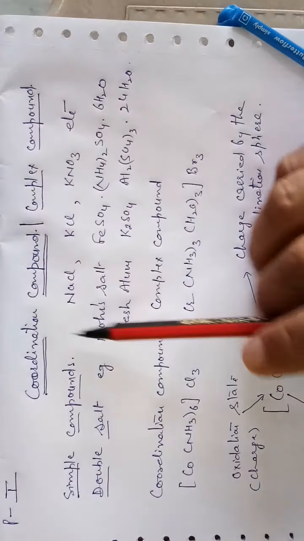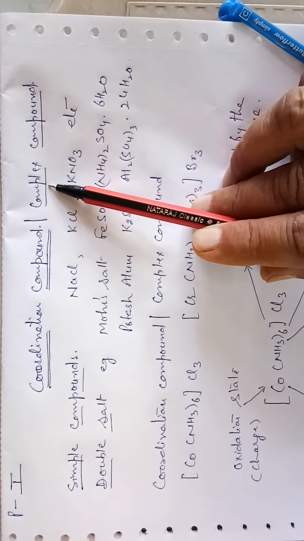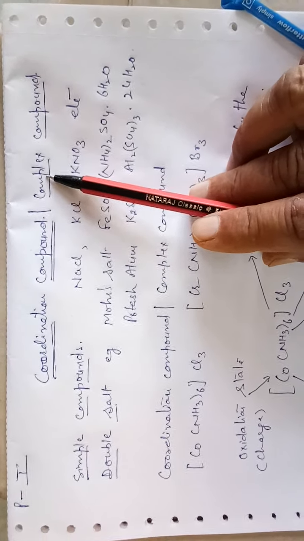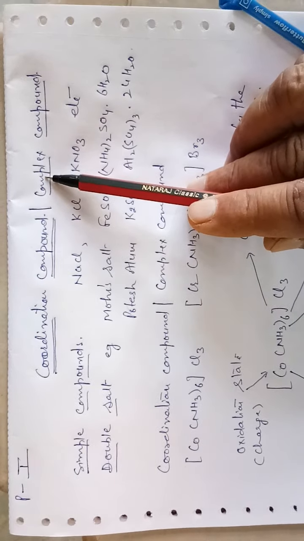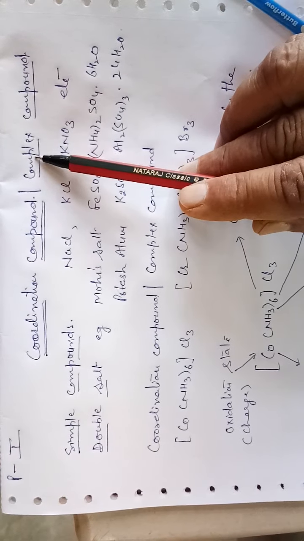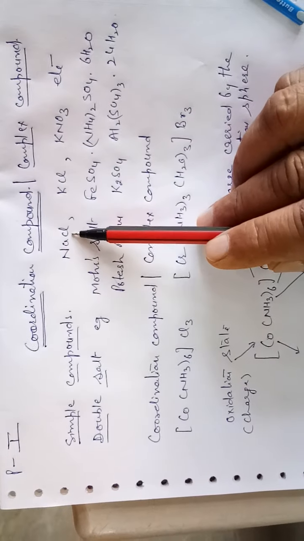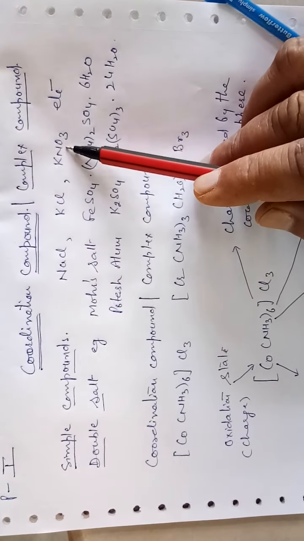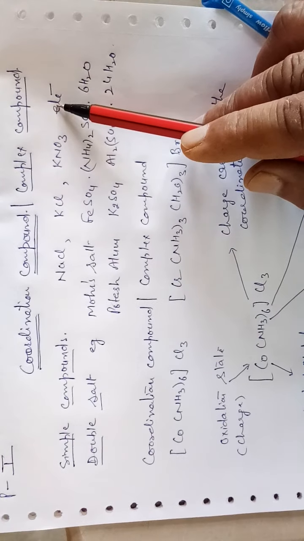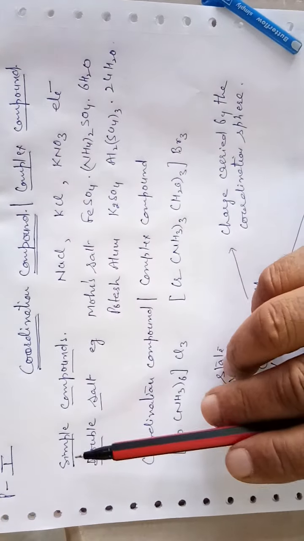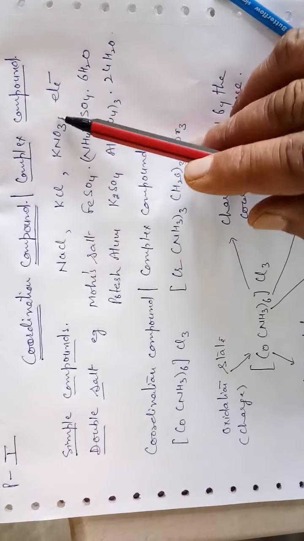Today our topic is coordination compounds, or complex compounds. As the name indicates, complex compounds means a bit difficult compounds. As we know, NaCl, KCl, KNO3, potassium carbonate, calcium carbonate, magnesium chloride, etc. These are simple compounds. Quite simple.